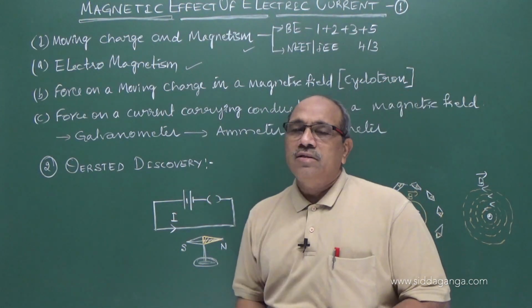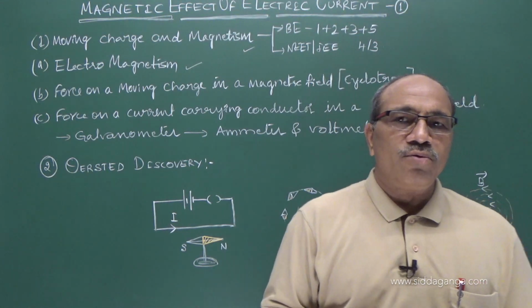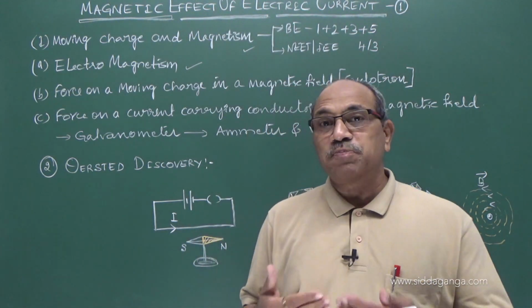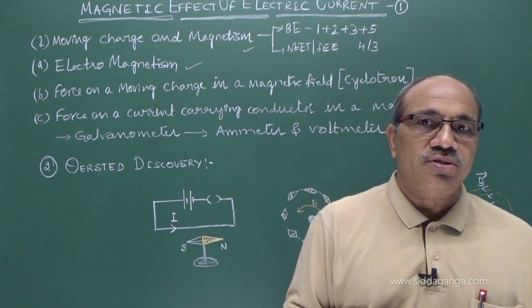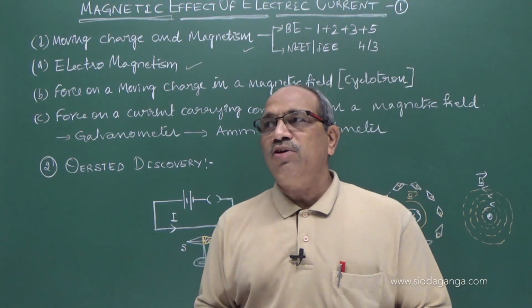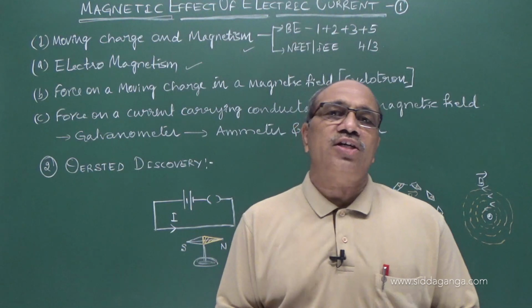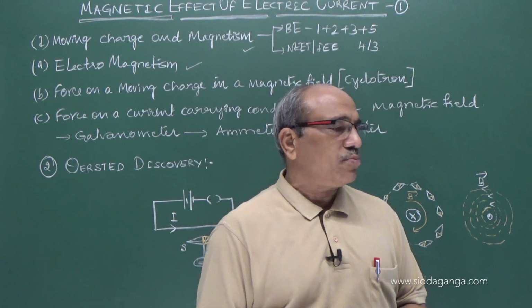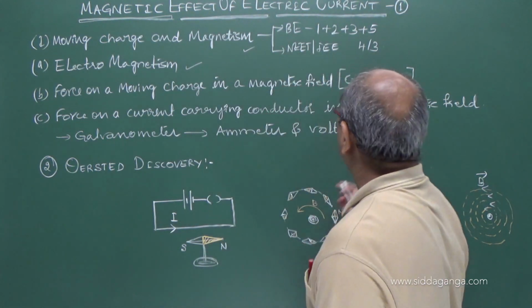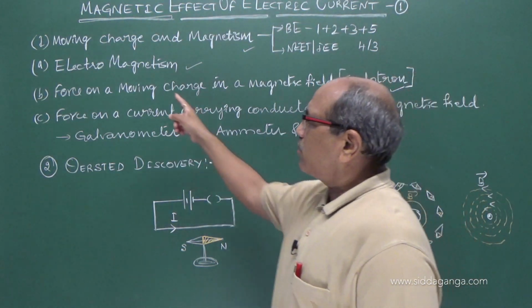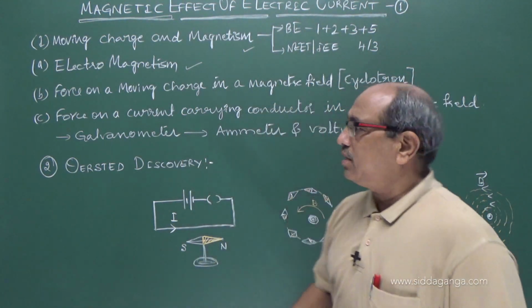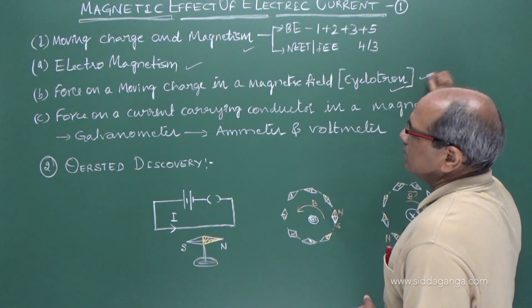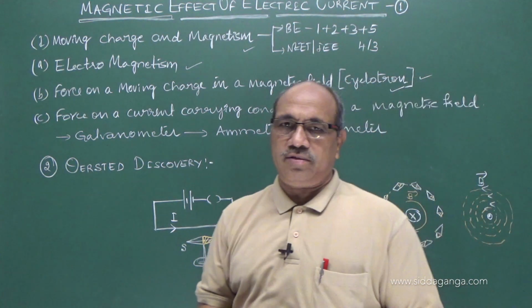And second, we also see that moving charges like electrons, protons or alpha particles experience a force in a magnetic field. This phenomenon is used to accelerate charged particles to a very high energy required for different research purposes by a device called a cyclotron. On what factors the force depends, and the designing and working of the cyclotron, we have to see in detail in that second concept, force on a moving charge in a magnetic field.